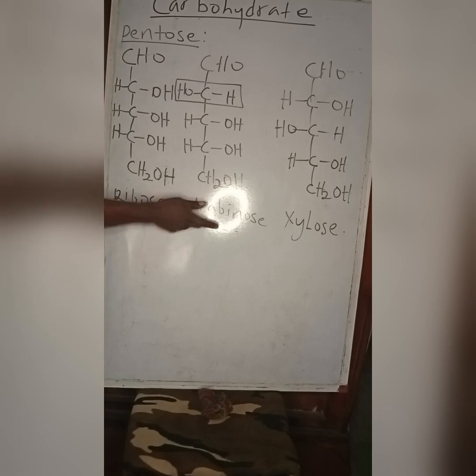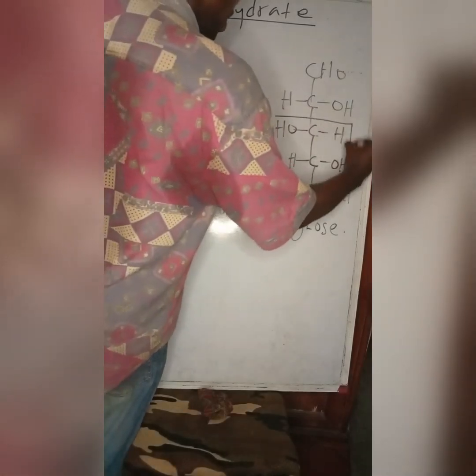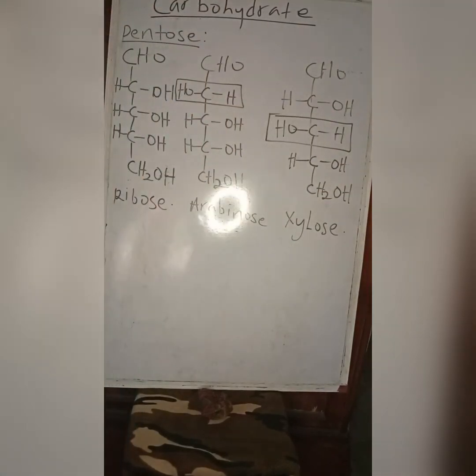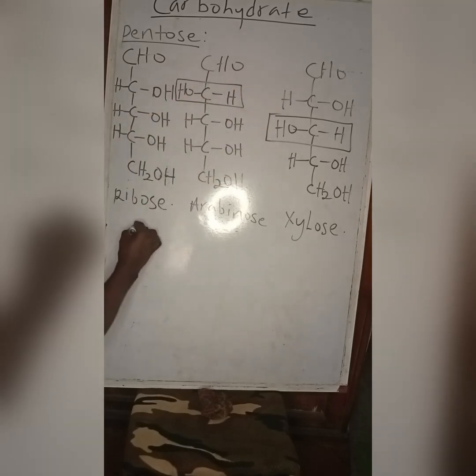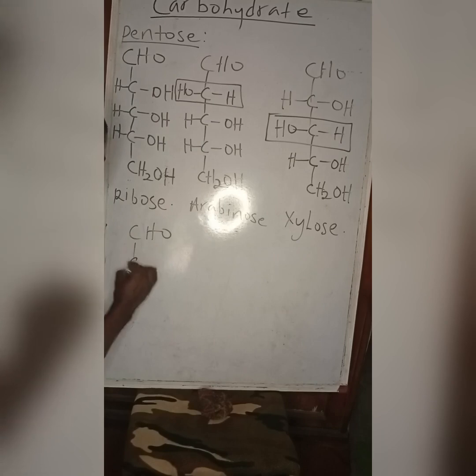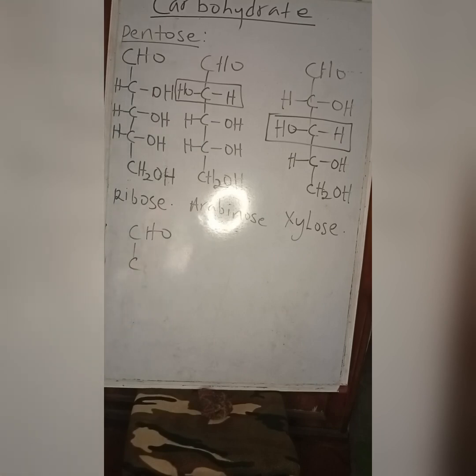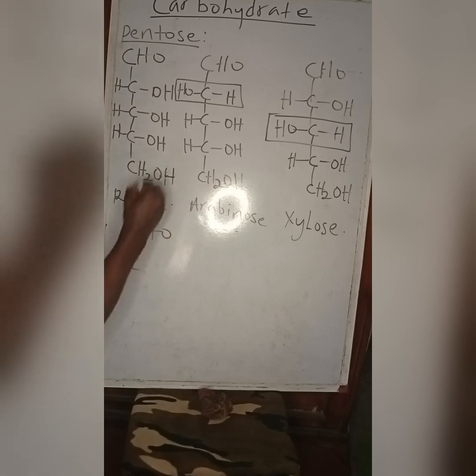Now when you change the configuration, or an epimer, let me use that word, since you already know what epimerism is. An epimer of ribose at carbon 2. So changing the configuration of ribose at carbon 2, you get arabinose on Fisher's projection. Now, changing the configuration of ribose at carbon 3, we get xylose. Yes. Now, beautiful again. I quickly like to say this. These are those sugars.